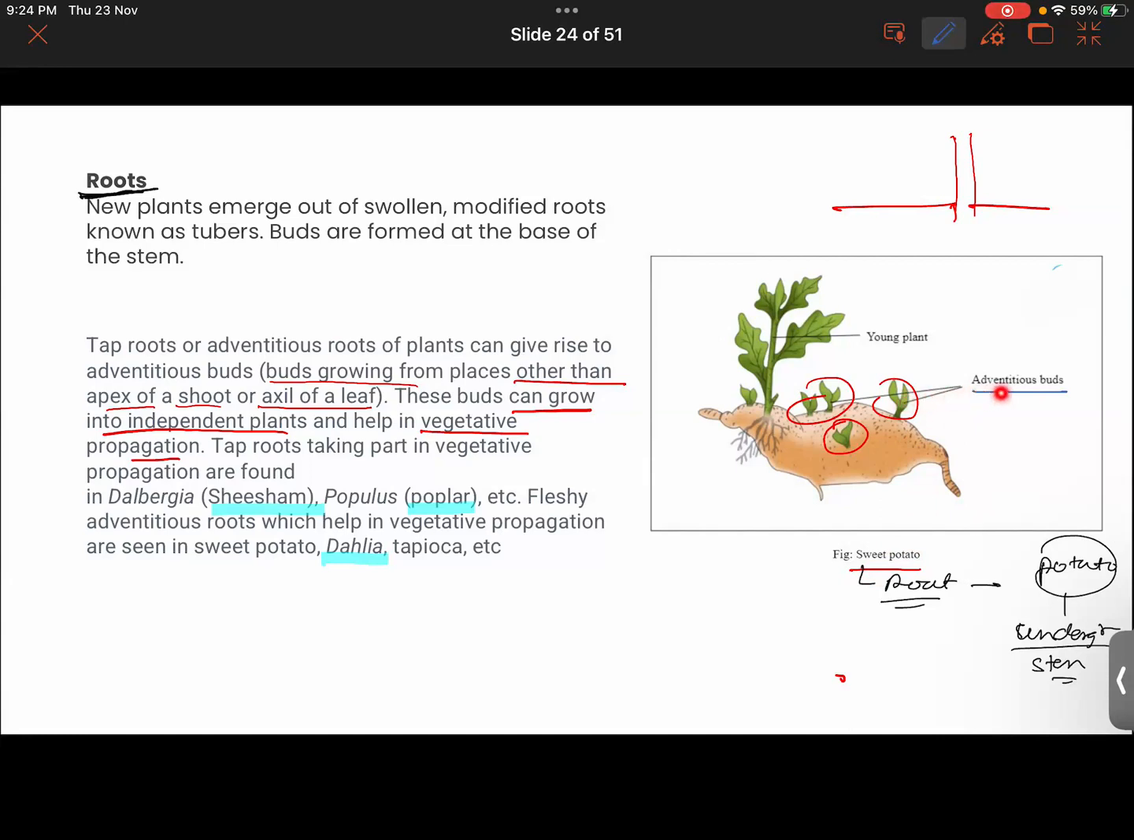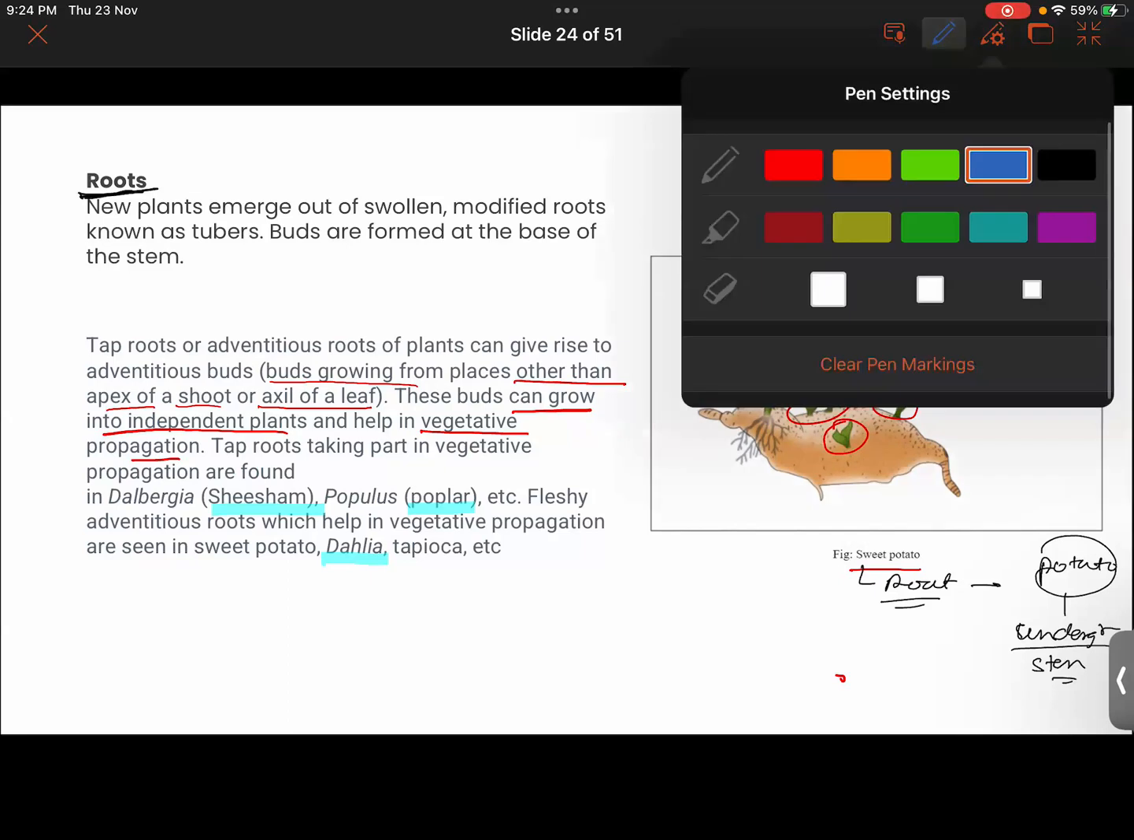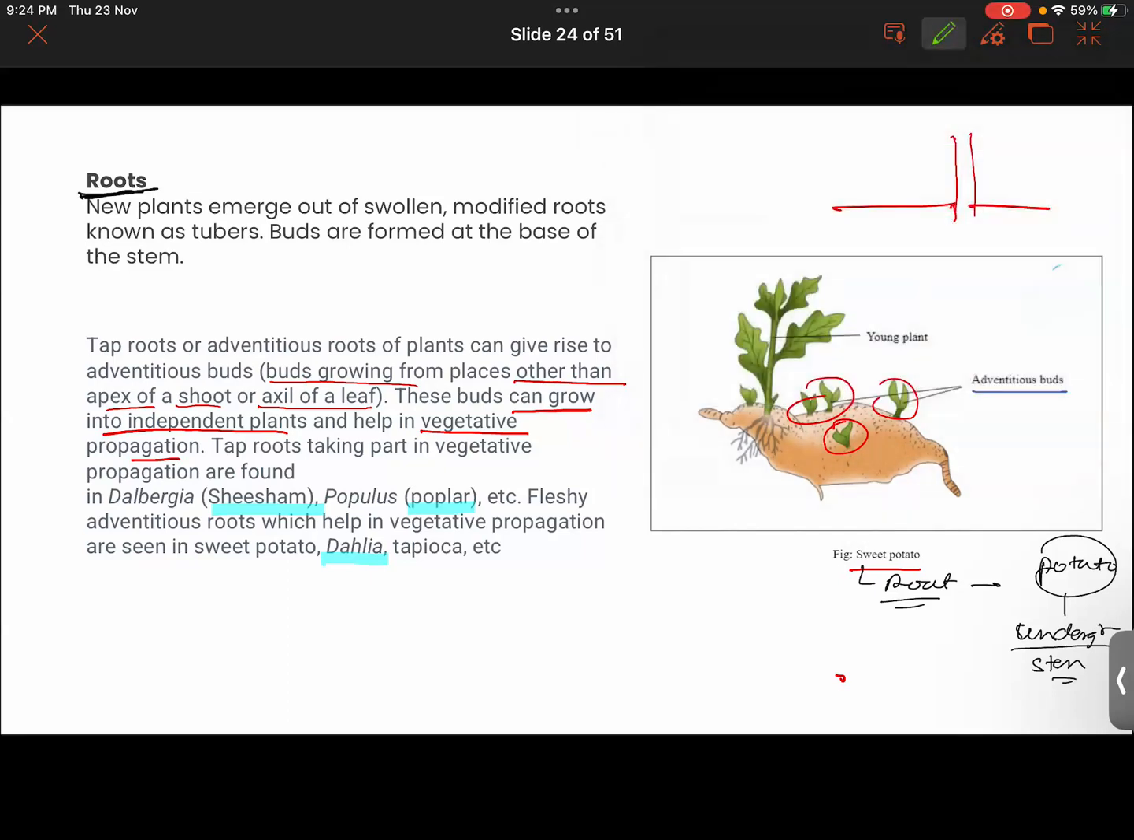Adventitious buds are taking part in vegetative propagation. Later on, what will happen? It will grow. New plants will start growing from these buds, right? Basically, the shoot system will grow from it. So adventitious buds take part over here.